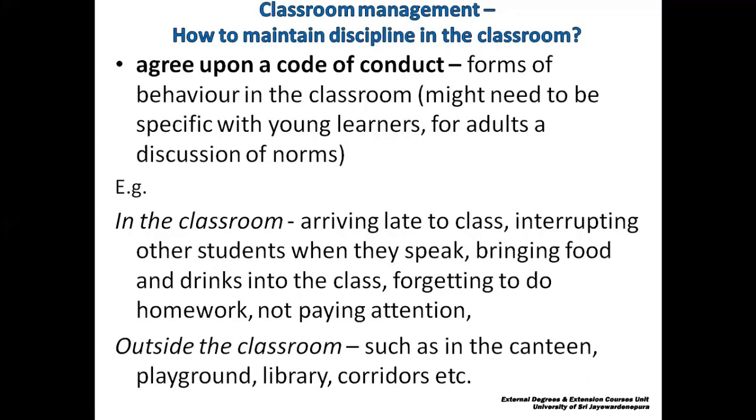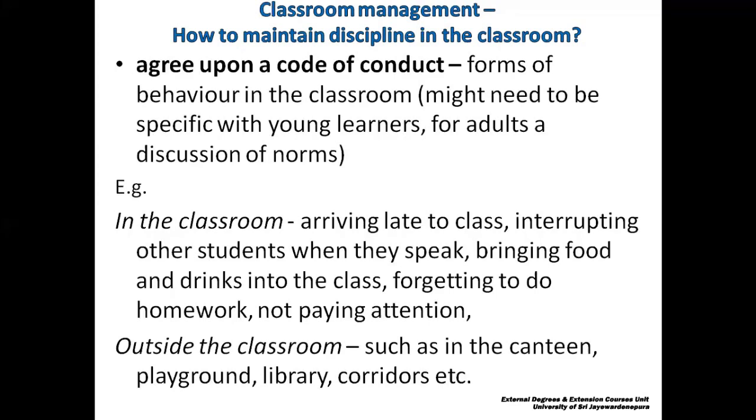For example, rules can be drawn up in the classroom, that is, what has to be adhered to in the classroom, like arriving late to class, interrupting other students when they speak, bringing food and drinks into the class, failing to do assigned homework, not paying attention and talking with others while the class is being conducted.